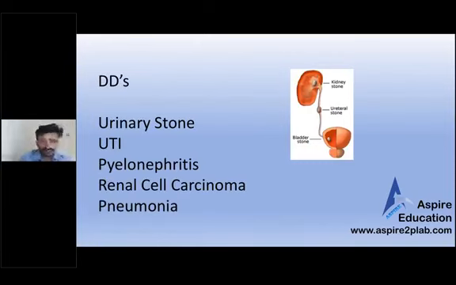So loin pain, actually, the most common differential in a young patient, 27, is a stone in any urinary tract. Maybe the patient has UTI, pyelonephritis. See, make sure that kidney stones can easily become pyelonephritis. If the patient is giving a history of fever and shivering, rigors, it is pyelonephritis.